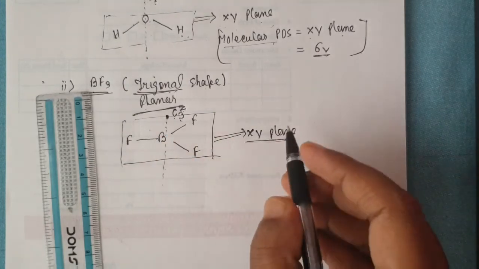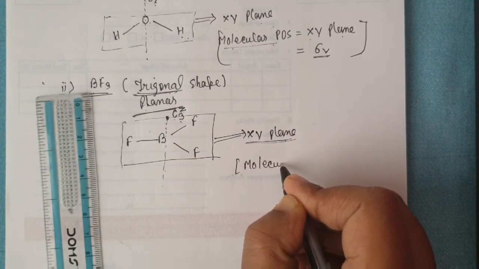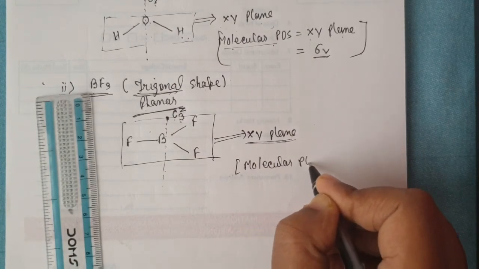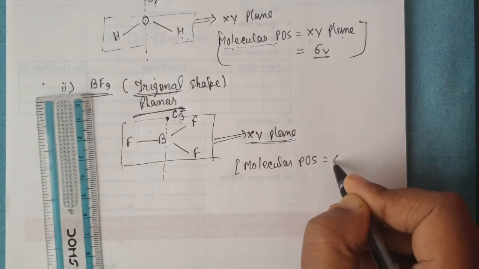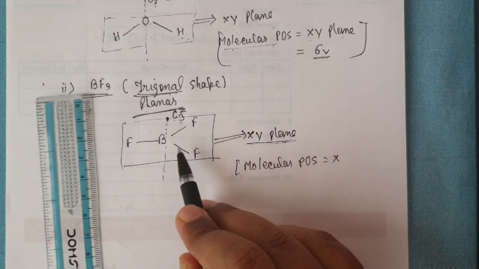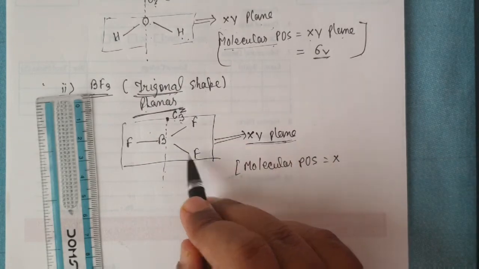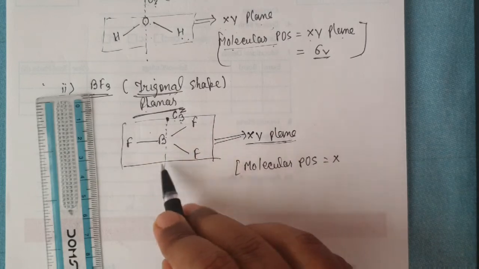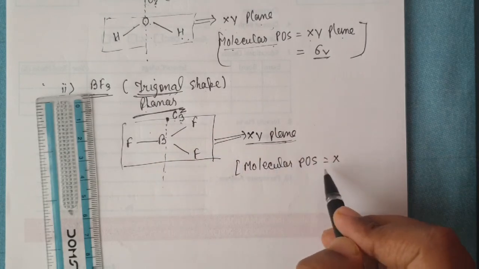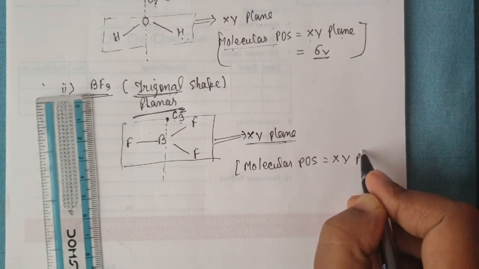Okay guys, it is the obvious molecular plane of symmetry. The molecular plane of symmetry is, as I said earlier, the plane on which all the atoms of the molecule are present, because all fluorine and boron are present on the XY plane. That's why the molecular plane of symmetry is the XY plane.